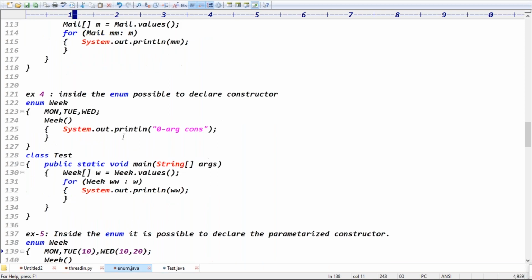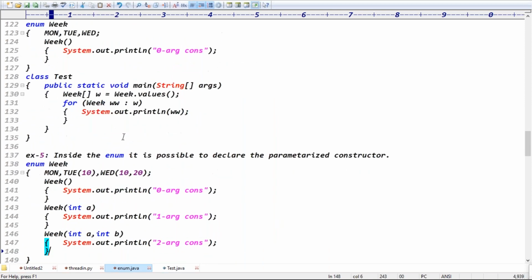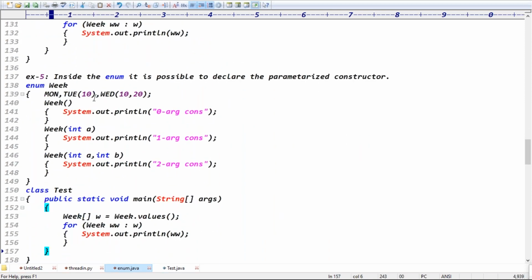Fifth example: not only the zero-argument constructor, if you want, you can take a parameterized constructor also. For Monday, if we didn't pass anything, by default the zero-argument constructor is used. Tuesday, by default a one-argument constructor. One-argument constructor means what? 10 we have to pass, right? Wednesday means what? 10, 20. This will be executed.